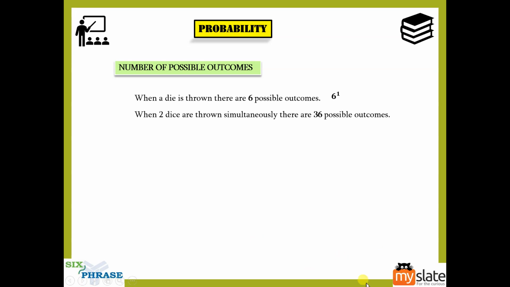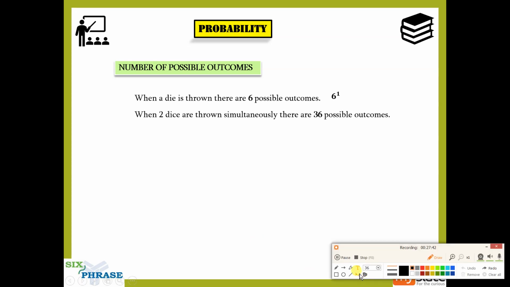For a single die, it is 1, 2, 3, 4, 5, 6. Those are the 6 possibilities. But when you throw two dice, it is like this: 1 comma 1, this is the first possibility, 1 comma 2, 1 comma 3, 1 comma 4, 1 comma 5, 1 comma 6.